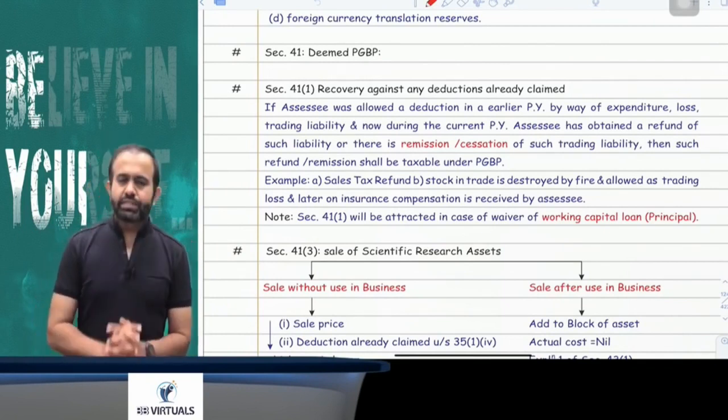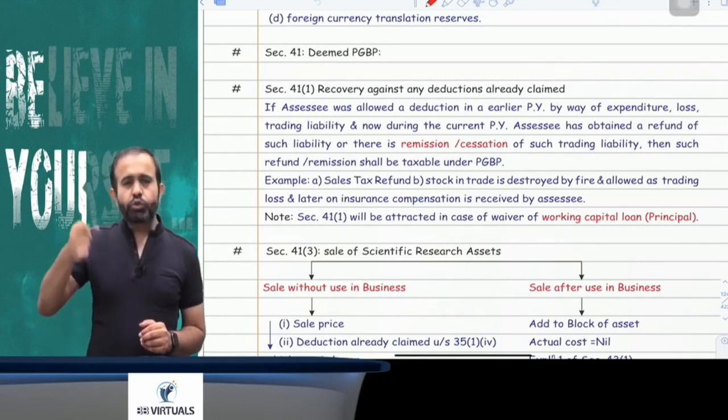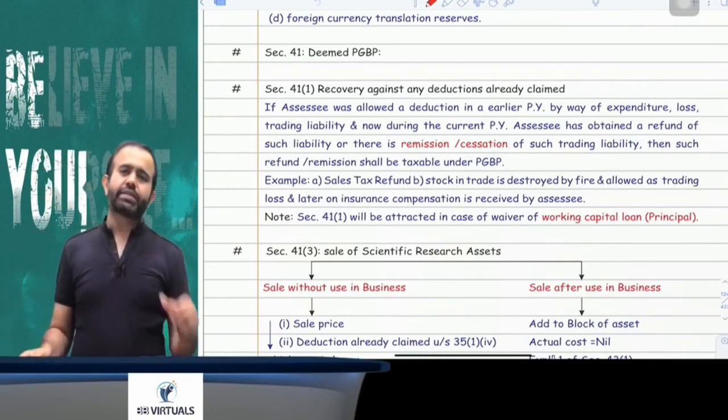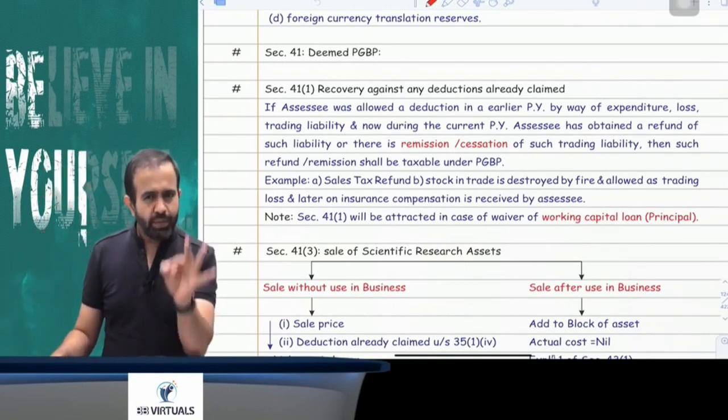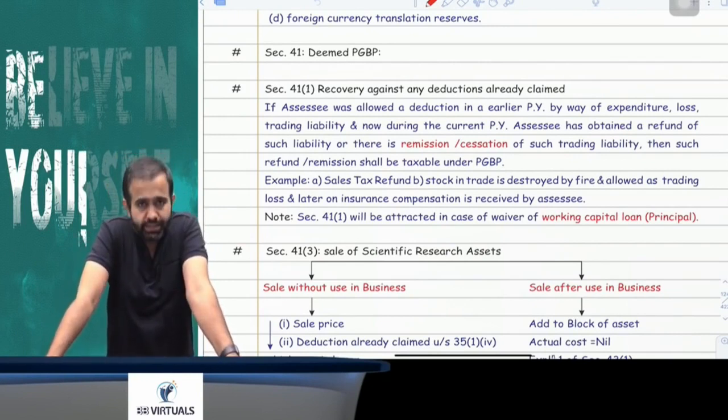What I am saying is, if you claimed an expenditure as a deduction and now got the refund of that expenditure, that will be taxable under the head PGBP. Or if you claimed an expenditure and there is a trading liability and that liability ceased to exist, that will be taxable under the head PGBP.